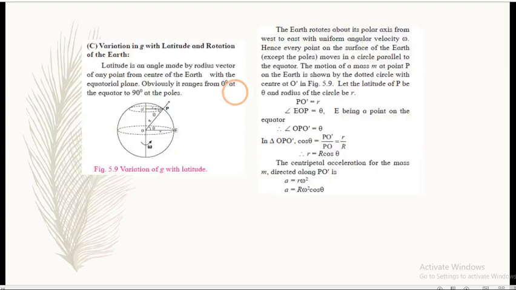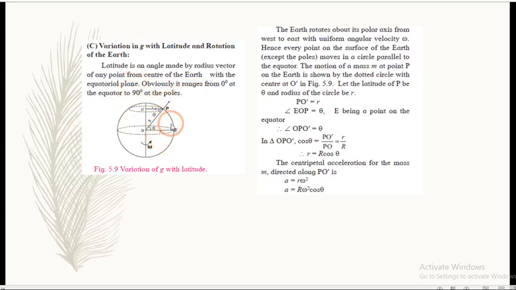Third point, the variation in g with latitude and rotation of the earth. For that, let us consider the body revolves around its own axis. This bigger circular path that we have shown is what we consider. The body is moving about its own axis and this radius is OE. Now what is latitude? It is the angle made by the radius vector of any point on the planet from the center of earth with the equatorial plane. Its range varies from 0 degree at the equator to 90 degree at the poles.